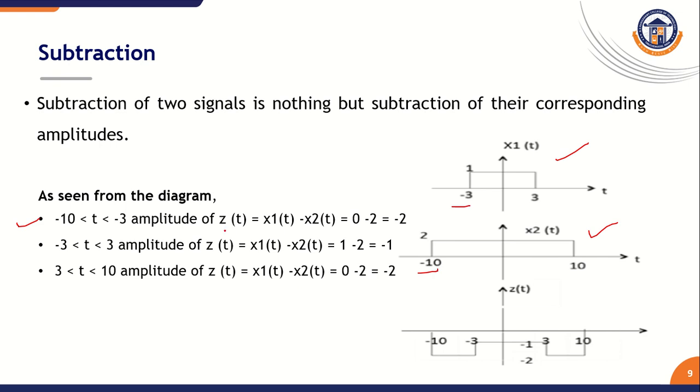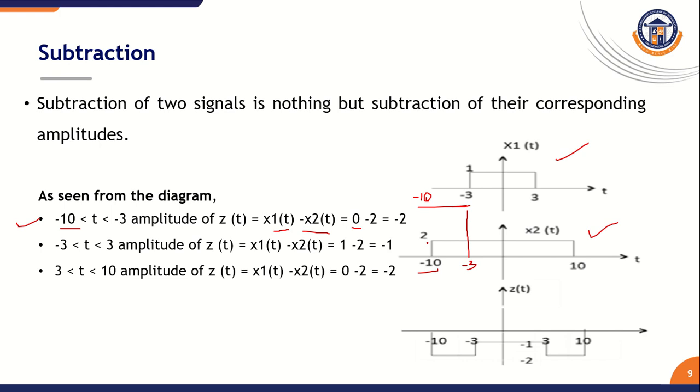That is the time for the subtraction operation on both signals, x1 of t minus x2 of t. What is the x1 of t value from minus 10 to minus 3? Equal to 0. What is the amplitude of the given signal x2 of t from minus 10 to minus 3?